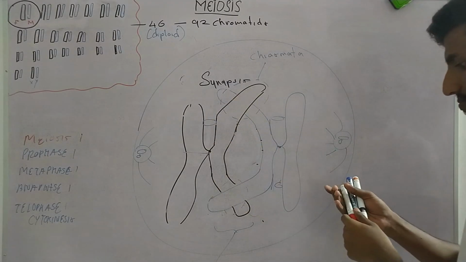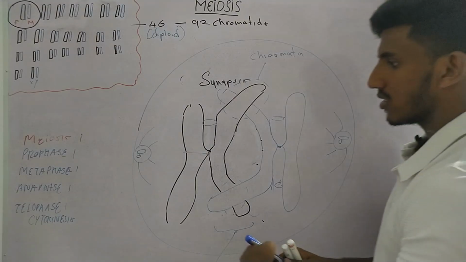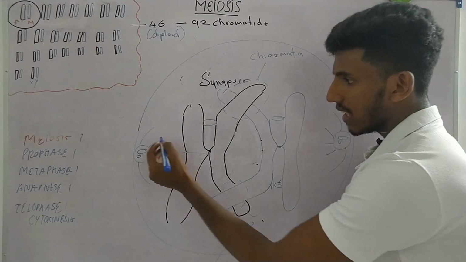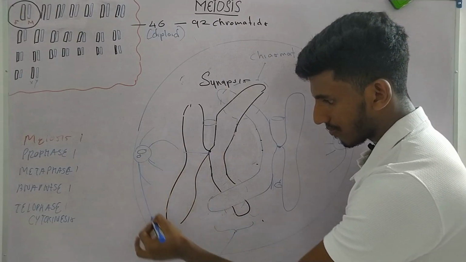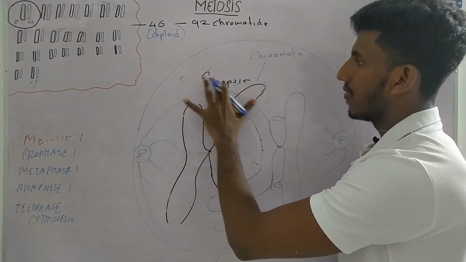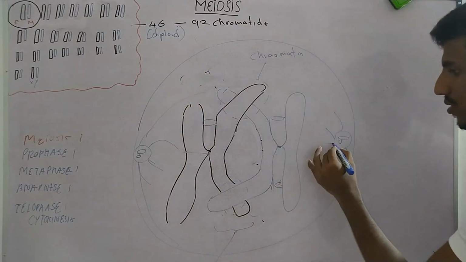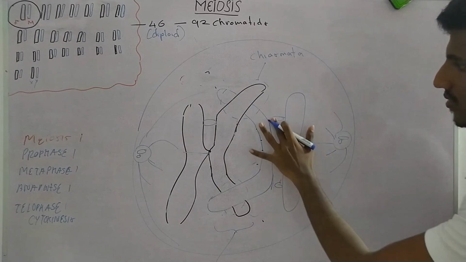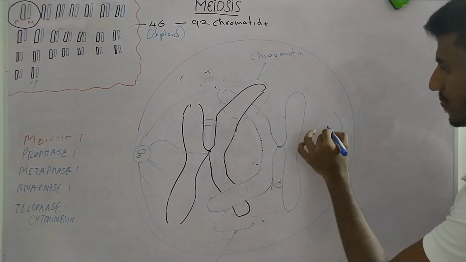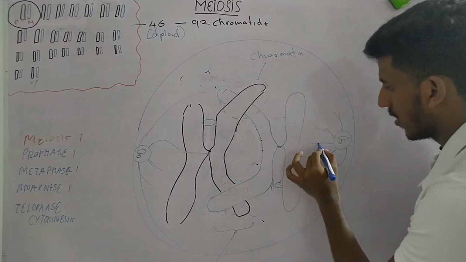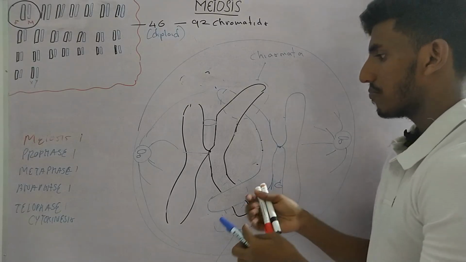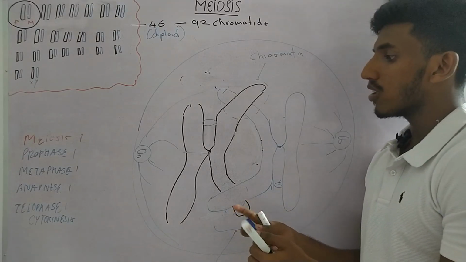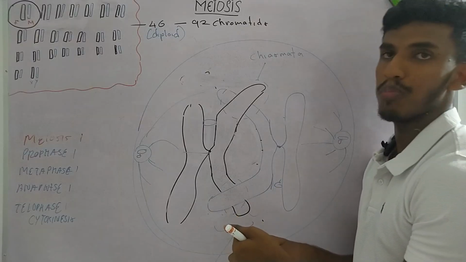Now can you remember the microtubules? They start moving towards the centromere, the middle region. So here also they start moving towards the centromere. Now we have learned in mitosis that in the centromere we have a protein complex called kinetochore.